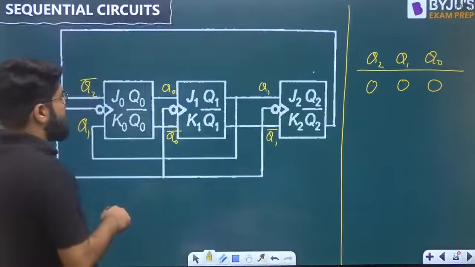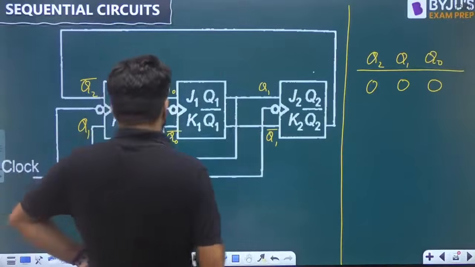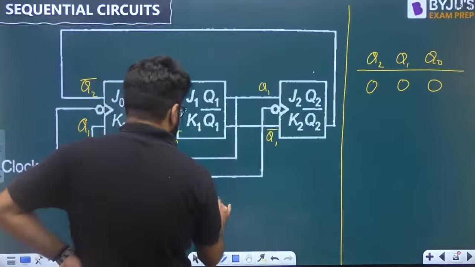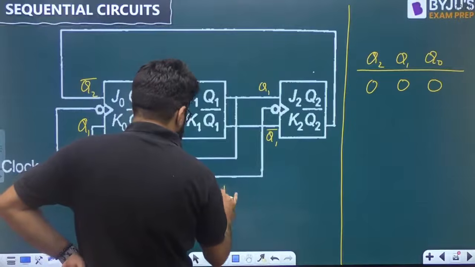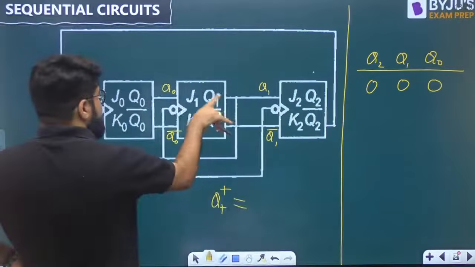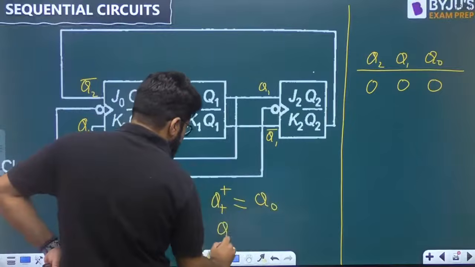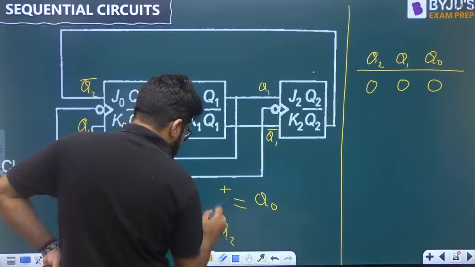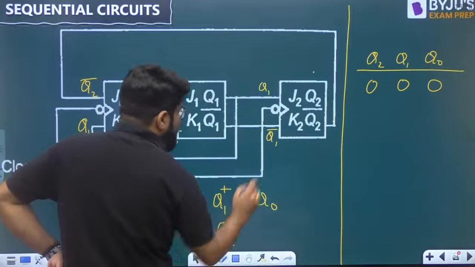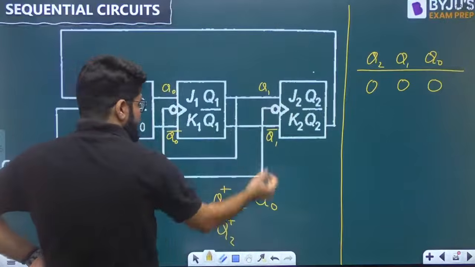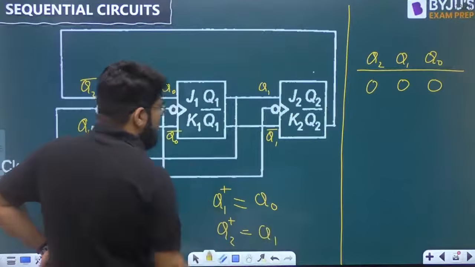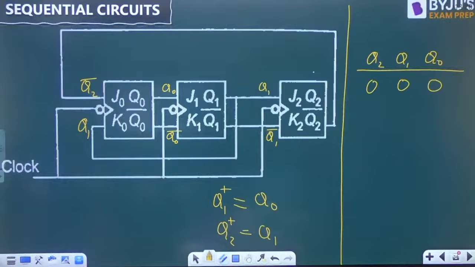Okay, so now let's come here. If it is a D flip-flop, what is going to happen? Q1+ is equal to what is available on the input, which is Q0. Similarly, Q2+ will be equal to what is available on the input, which is Q1.